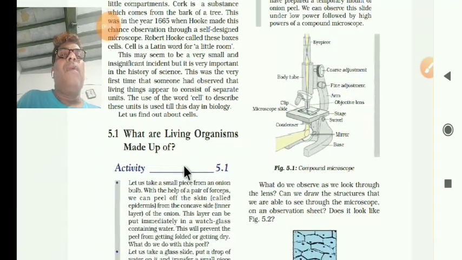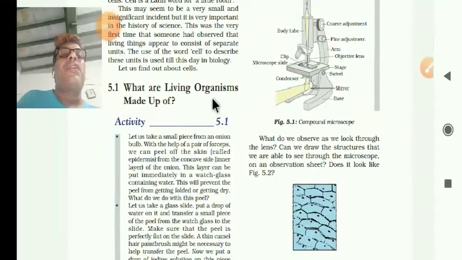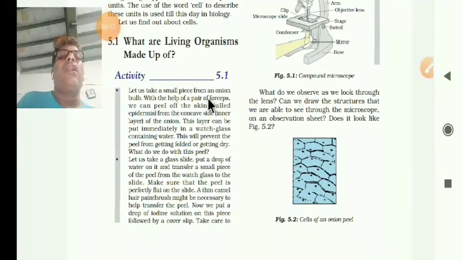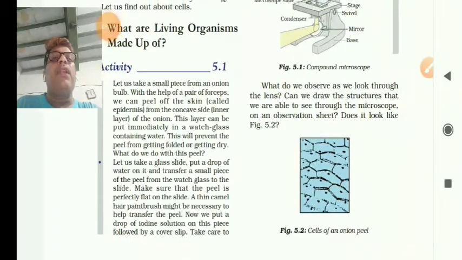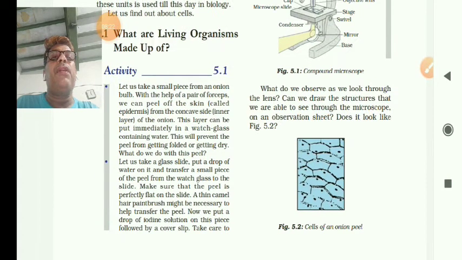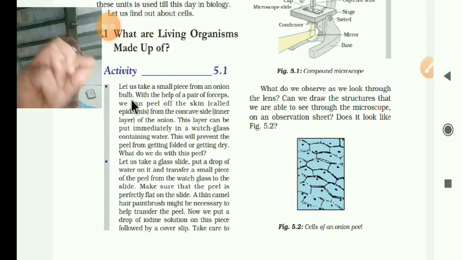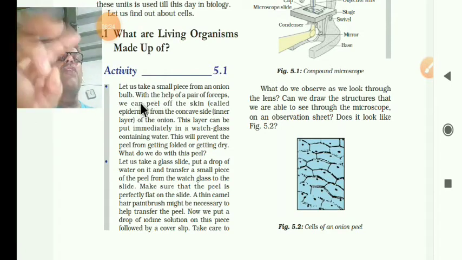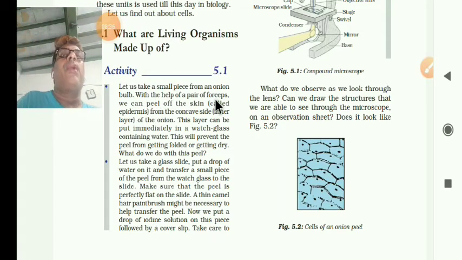Now, what are living organisms made of? Okay, let us discuss this. Let us take a small piece from an onion bulb. You have to take out the outer skin layer of the onion bulb with the help of forceps.